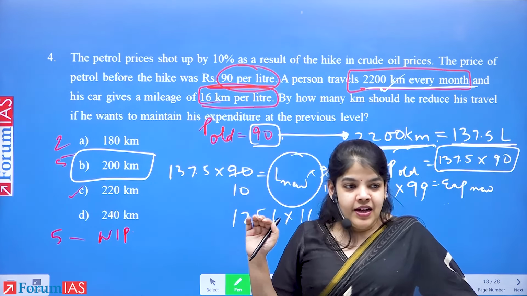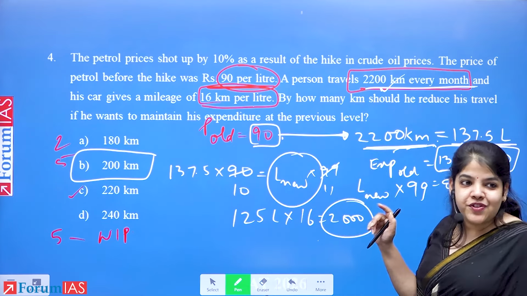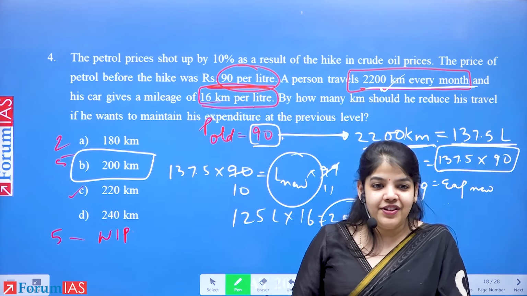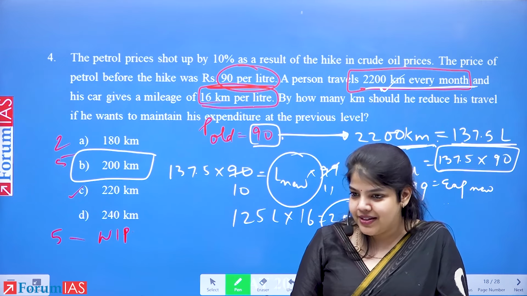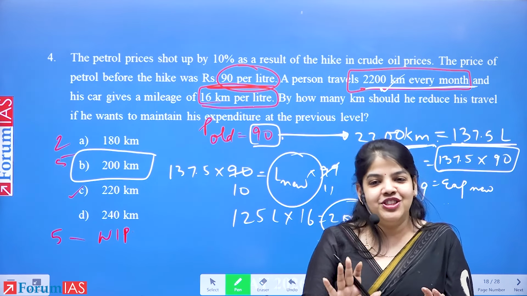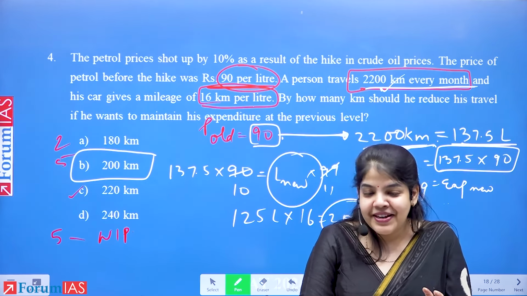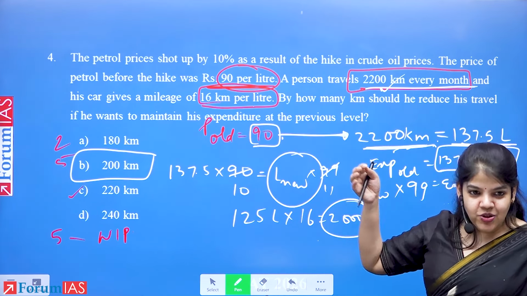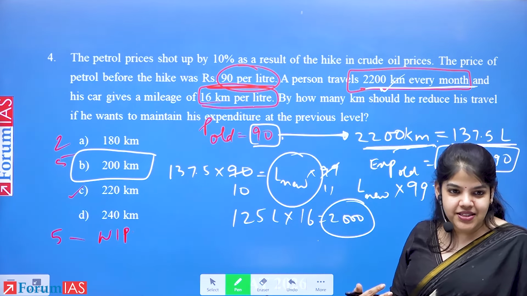From this 137.5 liters, we found the total money he is paying: 137.5 into 90. The money should not increase, there has only been inflation in price from 90 rupees to 99 rupees. So he will have to cut down his distance.